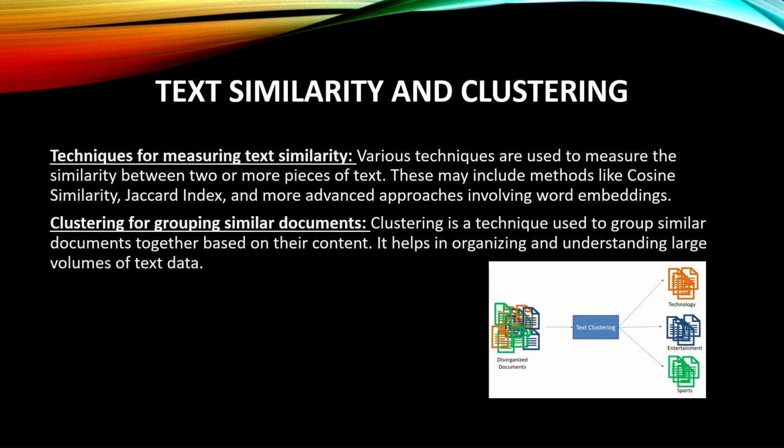Text similarities and clusterings. Techniques of measuring text similarities. Various techniques are used to measure the text similarities between two or more pieces of text. These may include methods like cosine similarity. So cosine similarity is mainly used for text similarity.